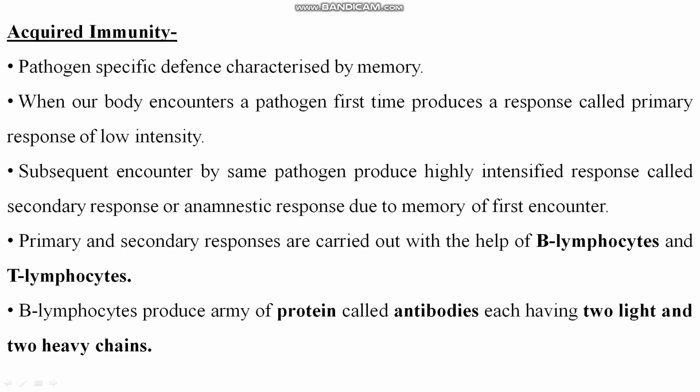So when our body encounters a pathogen the first time, it produces a response called primary response of low intensity, right? And a subsequent encounter by the same pathogen produces a highly intensified response called secondary response or anamnestic response due to memory of the first encounter. Clear? So the memory from the first encounter makes the immune system of the human body stronger in the second encounter. So primary and secondary responses are carried out with the help of B lymphocytes and T lymphocytes. These are the cells which are responsible for immunity.